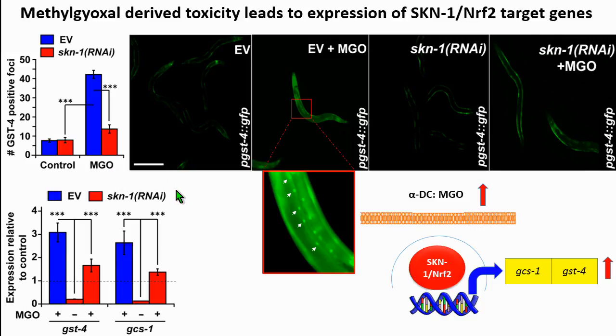To further confirm the importance of methylglyoxal in this detoxification, we did qRT-PCR and looked for expression of another target in addition to GST4. GCS1 is another target of SKN-1, and both of these are involved in glutathione biosynthesis, which is one of the cofactors in the glyoxalase system. And we find that while in the presence of methylglyoxal there is a huge spike in the expression of these genes, this is reversed in the SKN-1 RNAi background even in the presence of methylglyoxal. So this suggests that you need methylglyoxal for this detoxification mechanism.